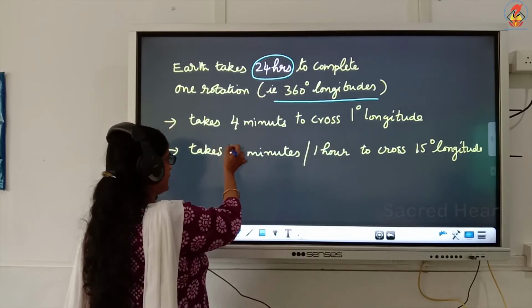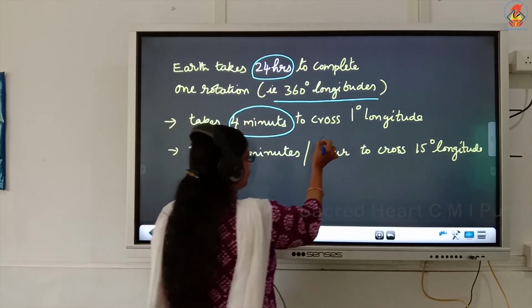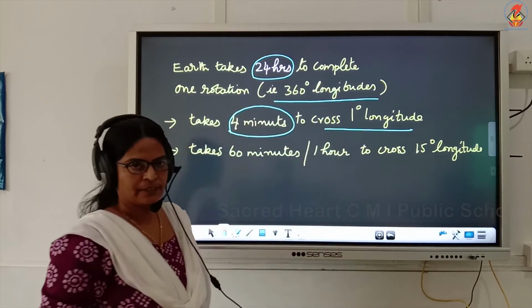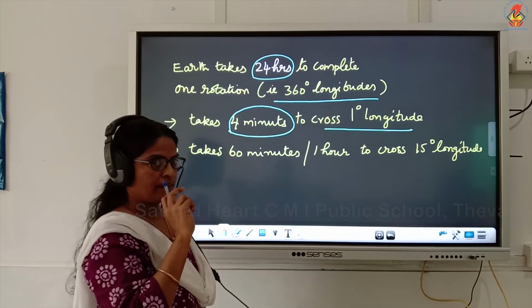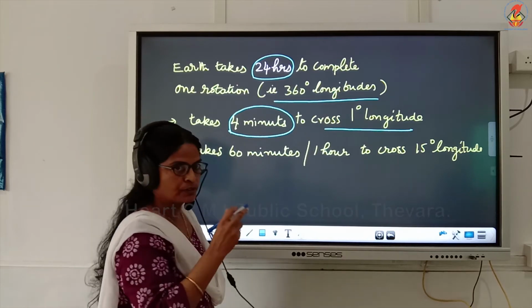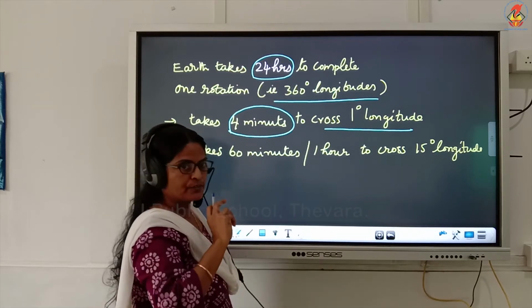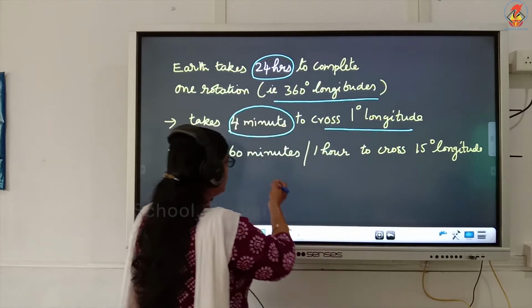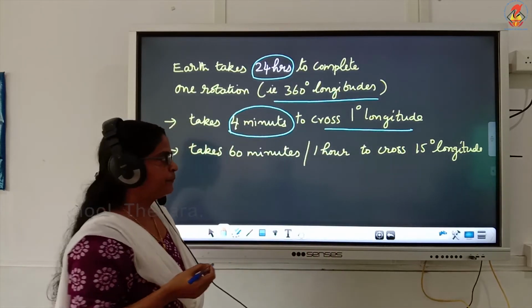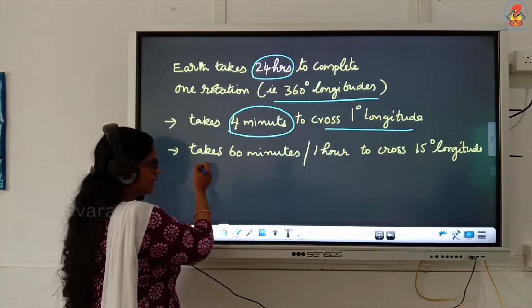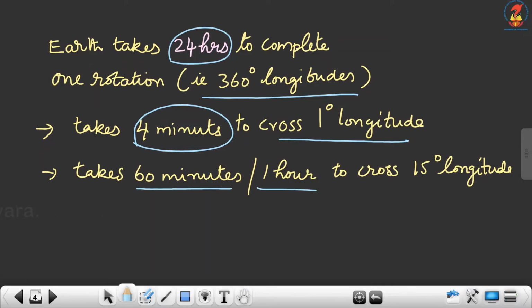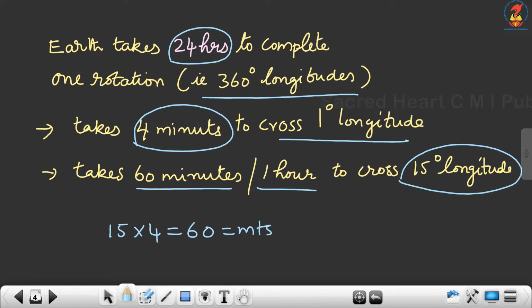Now, the earth takes 4 minutes to travel the distance of 1 degree longitude. Then the earth takes 60 minutes, or 1 hour, to cross 15 degree longitude. 15 into 4 is equal to 60 minutes, that is equal to 1 hour.